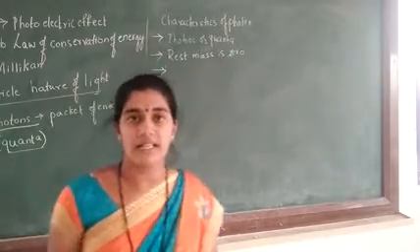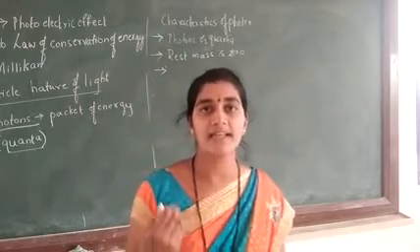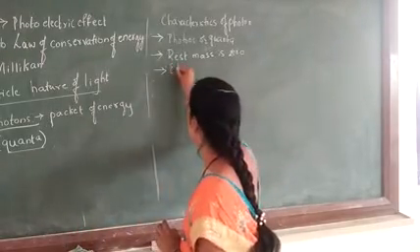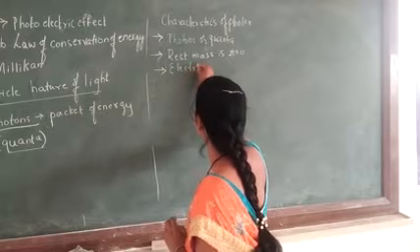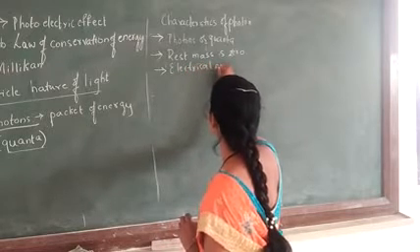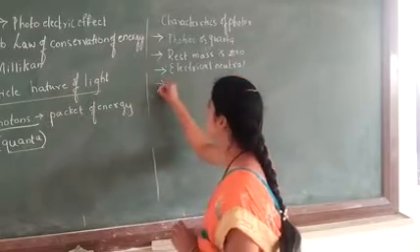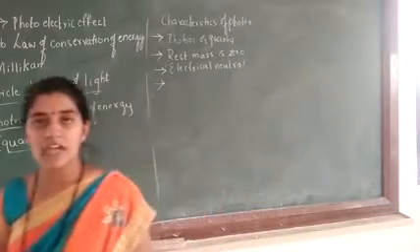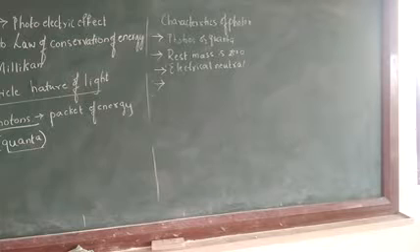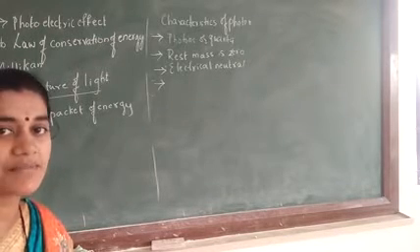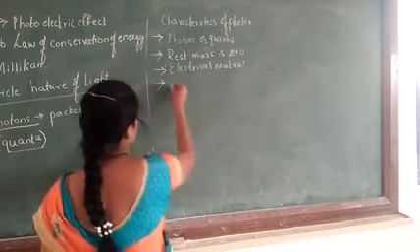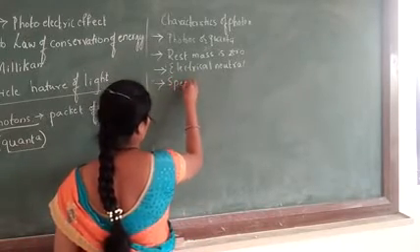And we can also tell that photons are electrically neutral. Photons travel with the speed of light.